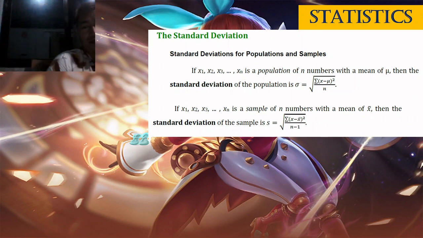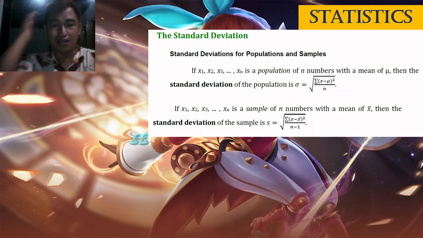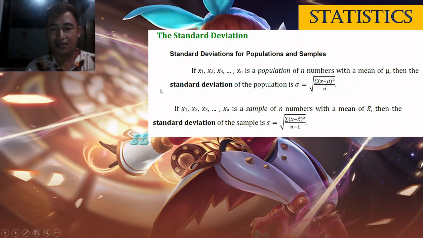Okay? And then for the sample, ang formula for the standard deviation kay small s. Diri sigma sa population, then mu yung partner. Diri kay s is equal to the square root of the summation of x minus x bar. So x bar ang gamitan nato nga mean diri kay sa sample man ni. Mu kung population.